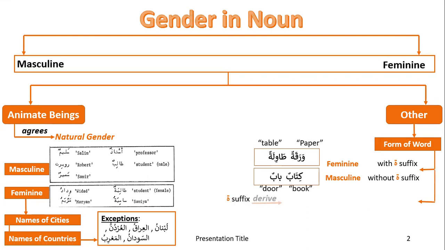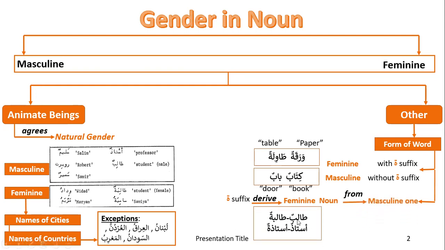Also, the tamarbuta suffix derives a feminine noun from a masculine one. You have talibun, you just add a tamarbuta and it becomes talibatun. You have ustadun, and you add a tamarbuta, it becomes ustadatun, that is female professor. That is how feminine nouns are derived.